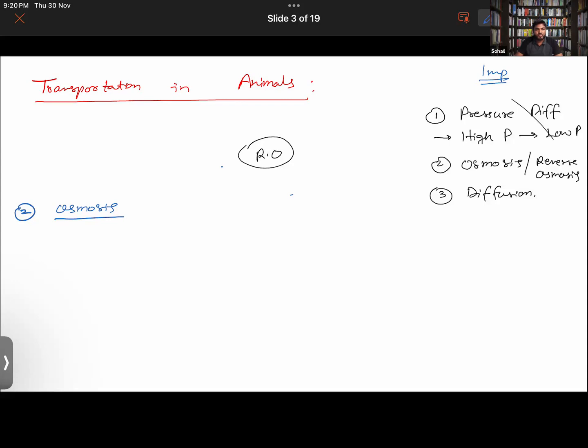So osmosis is a process like the pressure of water goes from high concentration to low concentration. That's what Chakrika said, right? Yeah, that is what Chakrika just said. Okay.